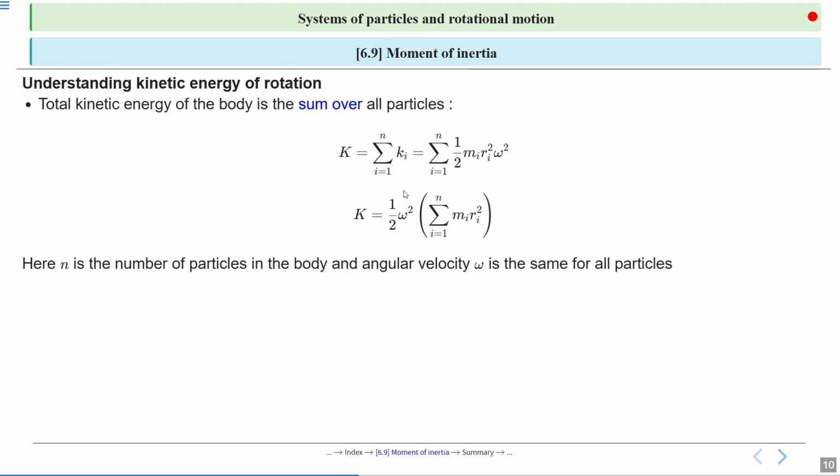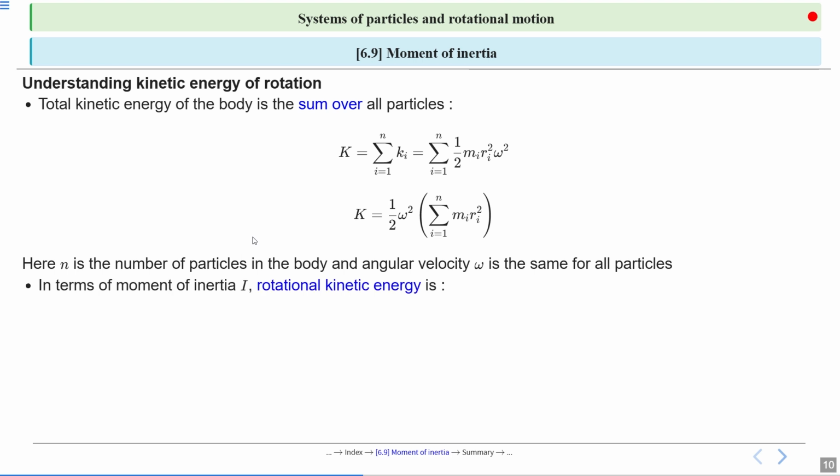So in simple, if we express it simply, it will be K is equal to 1 by 2 omega square summation i equal to 1 to n mi ri square. So look at this, it is the moment of inertia, mi ri square. Yes or no? This is the moment of inertia for a system having n particles. So K is equal to 1 by 2 I omega square. Here n is the number of particles in the body and angular velocity omega is the same for all particles.